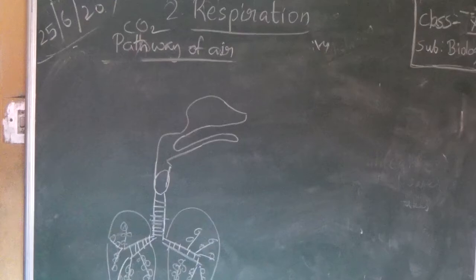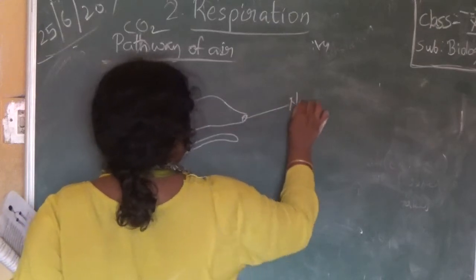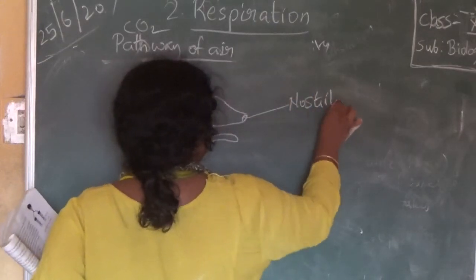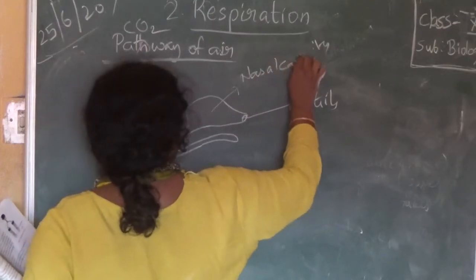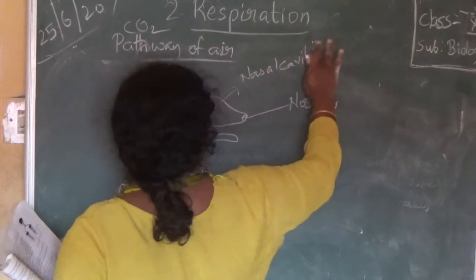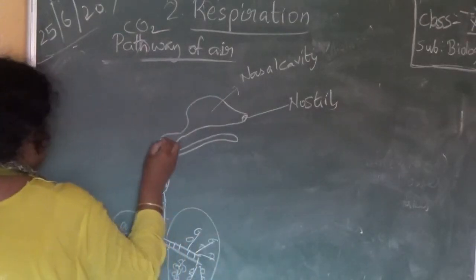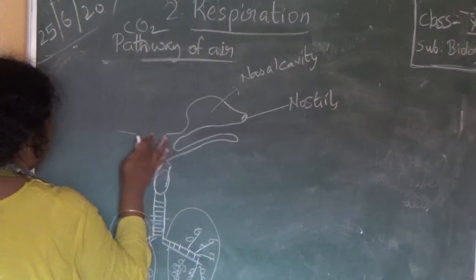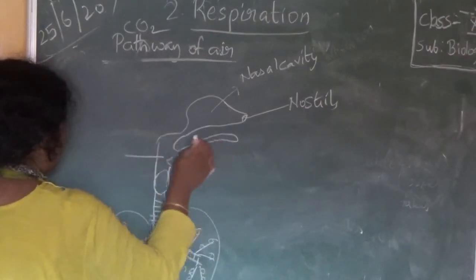Okay. This is the rough diagram. Now you see, these are the nostrils. This is the nasal cavity. Now, this is our pharynx. This is our mouth.